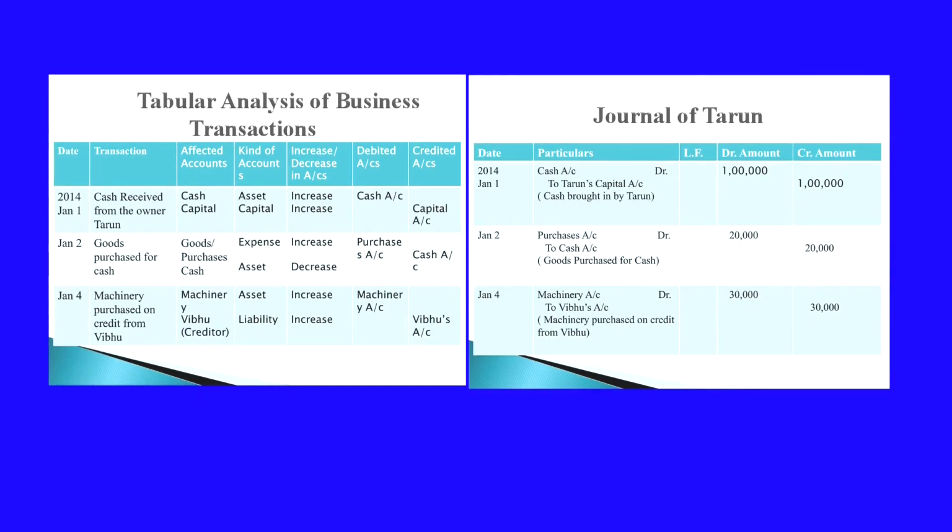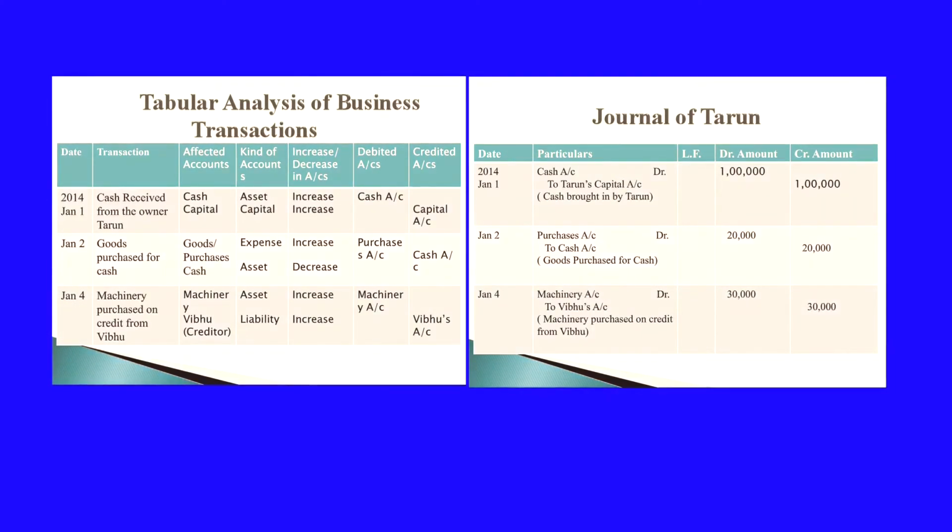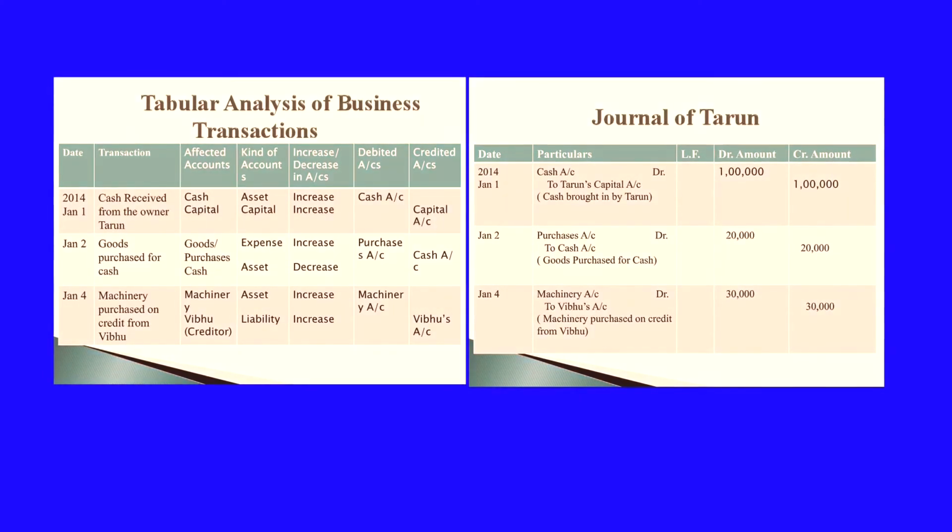So, goods are increasing. Whether it is an increase or decrease, we have to think in that form. Goods are increasing or purchases are increasing. Cash is going from the business when you purchase the goods. So, cash is decreasing. So, how will you write the entry, or which account is to be debited or credited? That is, purchases account will be debited and cash account will be credited.